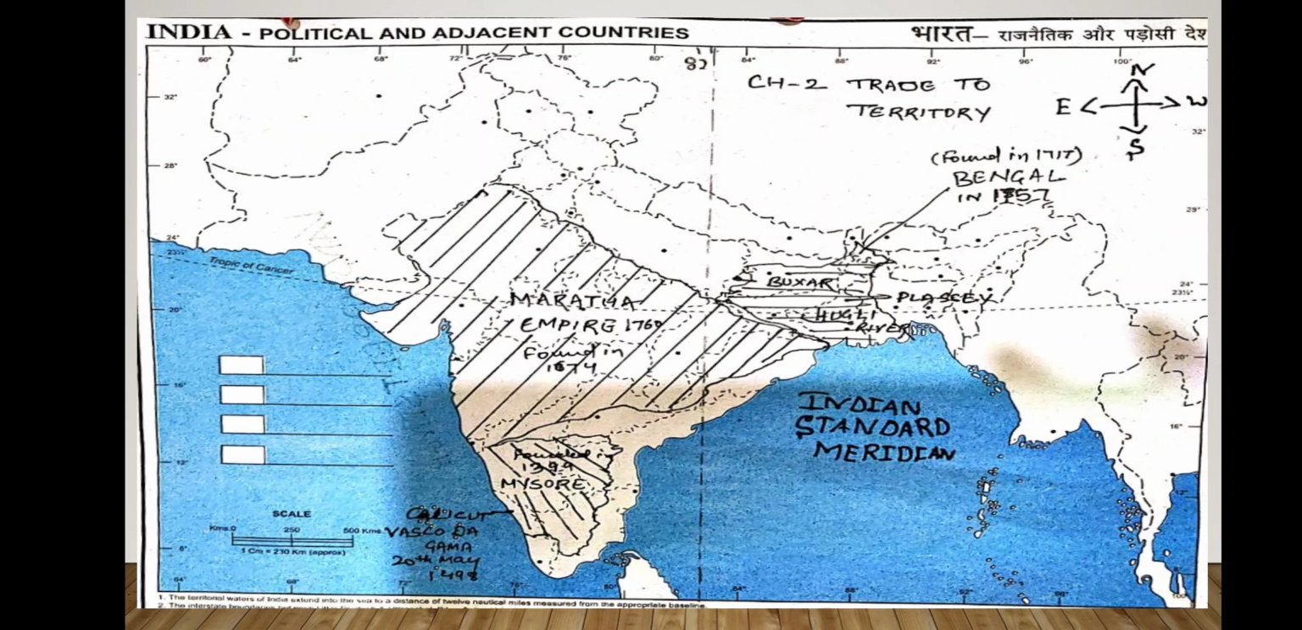When they started trading, they found that this country is resourceful, so they started controlling its territory. And for that, they had done a lot of things. And this chapter is all about those efforts which they put to control the territory of India.